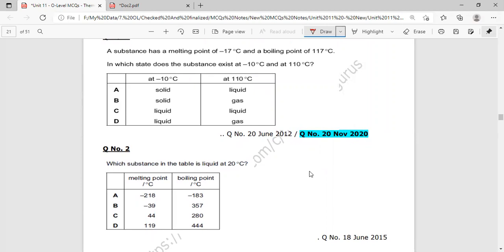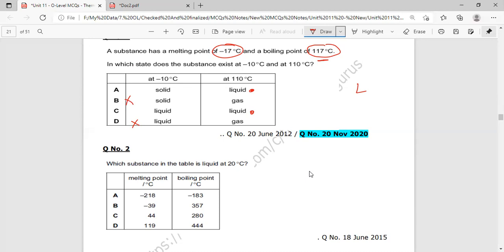A substance has a melting point of negative 17 degrees Celsius and a boiling point of 117 degrees Celsius. In which state does the substance exist at negative 10 degrees Celsius and at 110 degrees Celsius? Definitely its boiling point is 117, so before boiling, the substance will be in which form? In liquid form. So options A and C can be the possible answers. Which options are being omitted? Option B and option D.